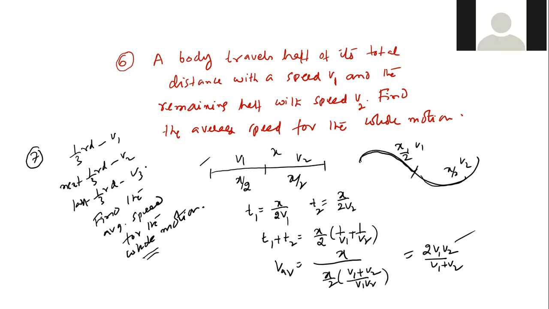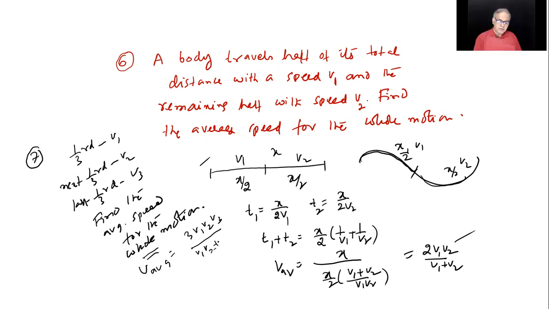Sir, V average is 3 V1, V2, V3 by V1 plus V2 plus V3. Just a minute. V average equals, tell me. 3 V1, V2, V3 by V1 plus V2 plus V3, sir. V1, V2 plus V2, V3 plus V3, V1, that's what you get, not V1 plus V2 plus V3, Amar.